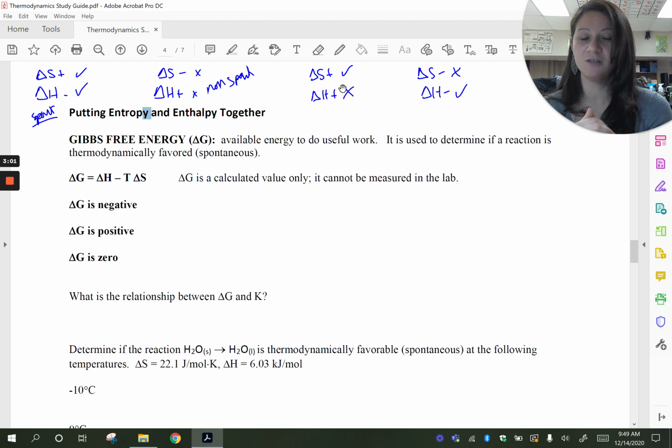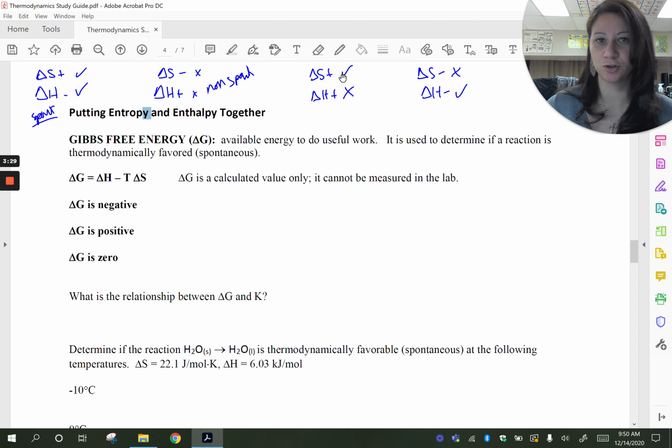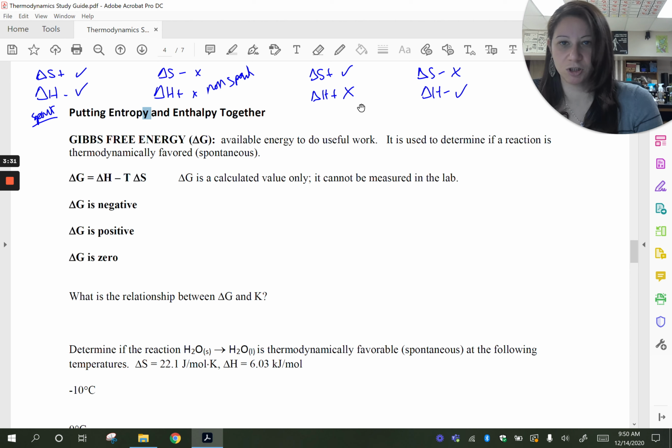So Gibbs free energy, delta G, by definition is the available energy to do useful work. It's a made up value. You can't really go to the lab and measure it, but you can calculate it if you have delta H and delta S. What it's used for is to determine whether a reaction is thermodynamically favorable or not, whether it's spontaneous or not. And we typically use it when one driving force is saying, yes, the reaction should go, and one driving force is saying, no, it shouldn't.